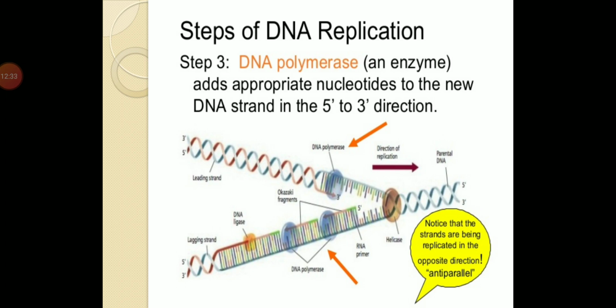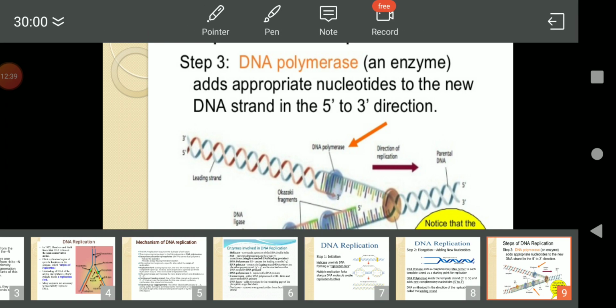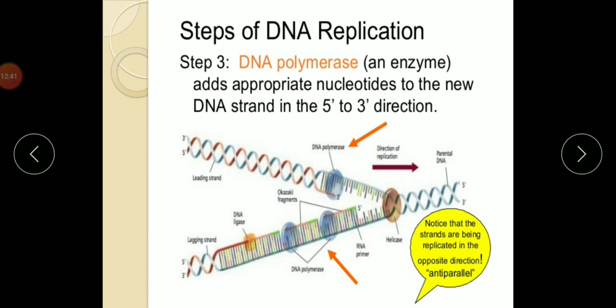Each strand acts as a template for the synthesis of a new complementary strand. Now here you can see the older strand is known as the template strand. A new strand is being synthesized which is complementary. Now what is complementary?